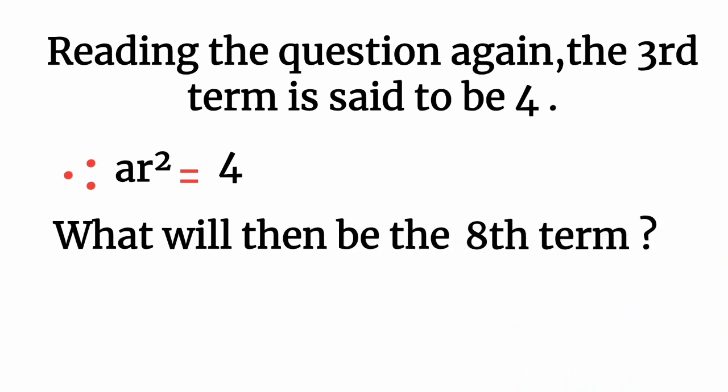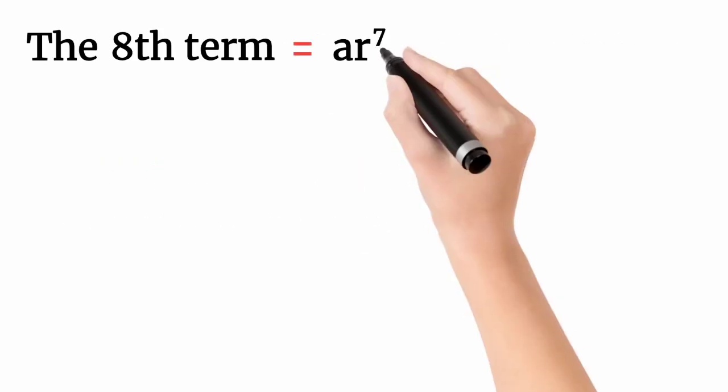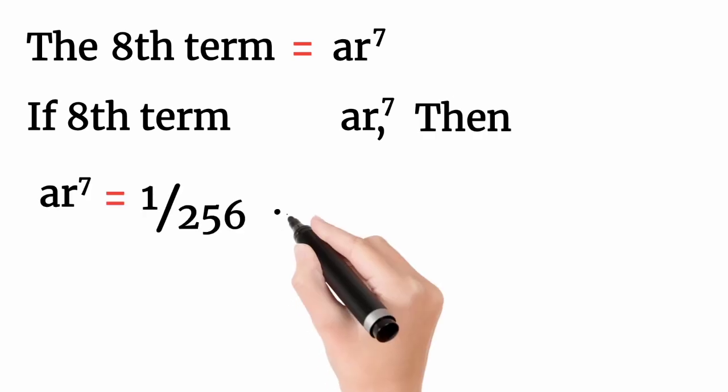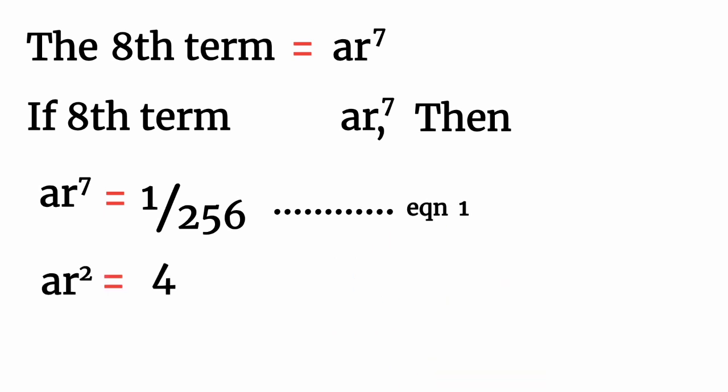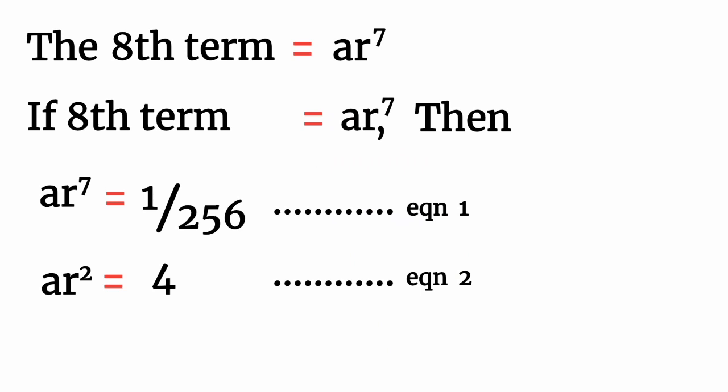What would then be the 8th term? The first term is A, the second term is AR, and the third term is AR raised to the power 3 minus 1, which is AR squared. The fourth term is AR cubed, the fifth term is AR raised to the power 4, the sixth AR raised to the power 5, the seventh AR raised to the power 6, and the eighth term is AR raised to the power 7.